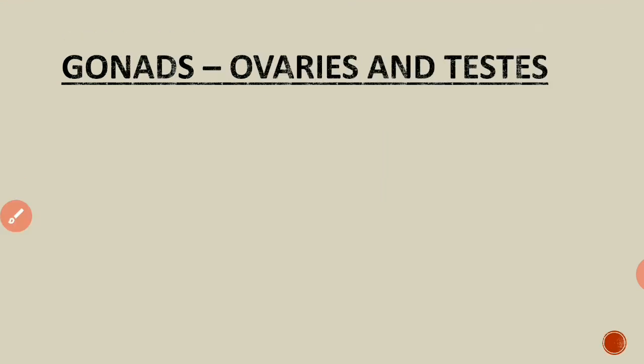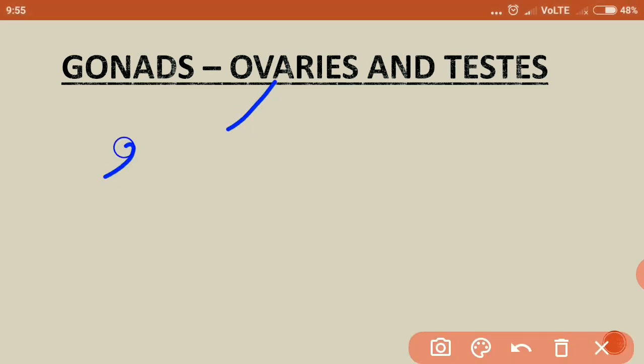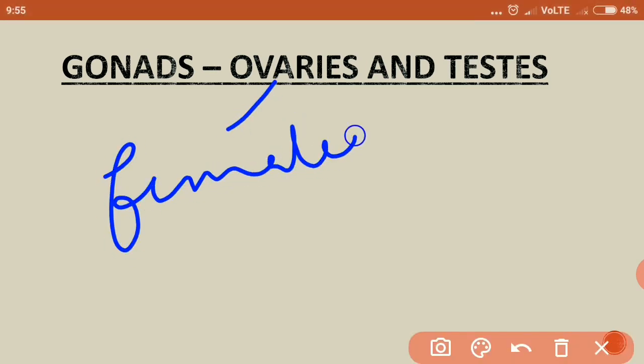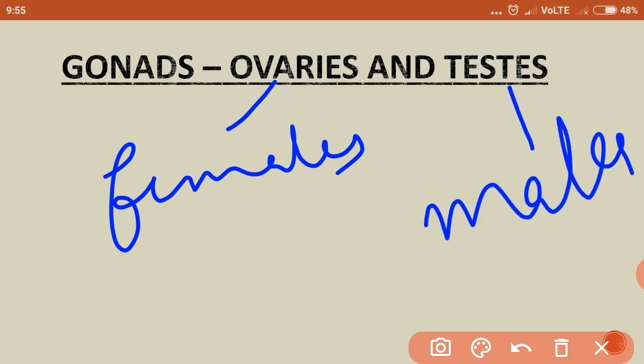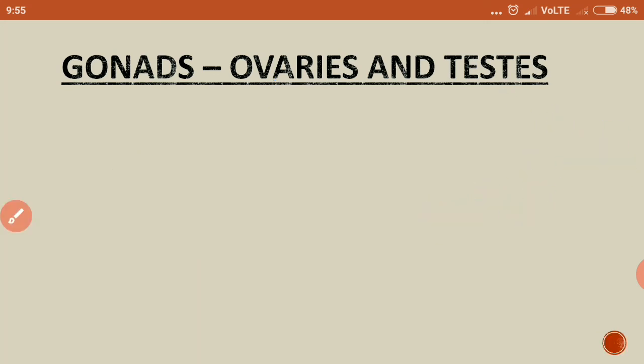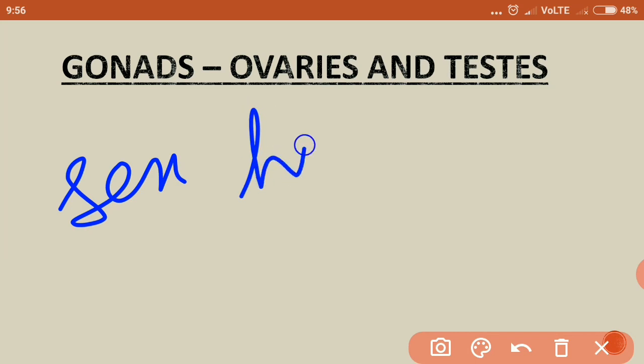Next, we are going to study about gonads. As you have studied in the human reproductive system, ovaries and testes are gonads. Ovaries are present in females and they produce ovum, and testes are present in males and they produce sperm. Other than production of ovum and sperms, they also produce sex hormones.